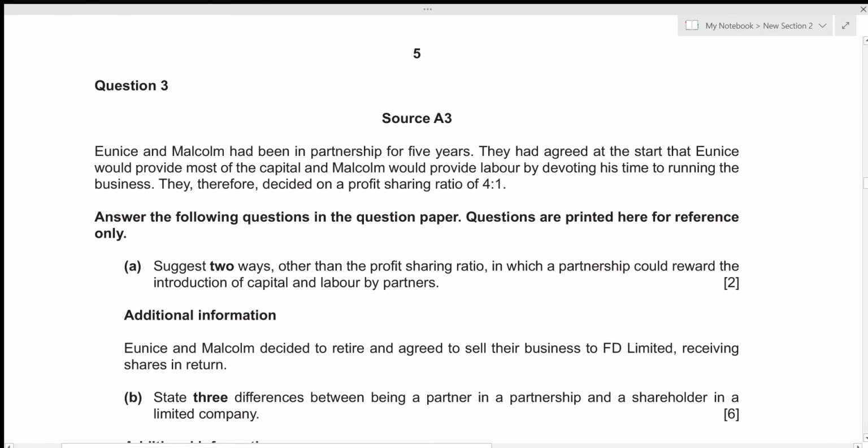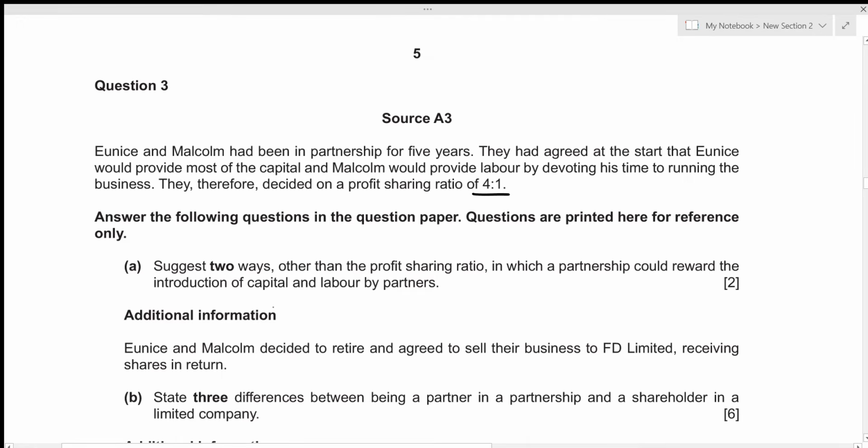Eunice and Malcolm had been in partnership for 5 years. They had agreed at the start that Eunice would provide most of the capital and Malcolm would provide labor by devoting his time to running the business. They therefore decided on a profit sharing ratio of 4:1. So Eunice would invest most of the capital and Malcolm would invest in the form of labor. Now, for the first part of this question, we need to suggest 2 ways other than the profit sharing ratio in which a partnership could reward the introduction of capital and labor by partners.